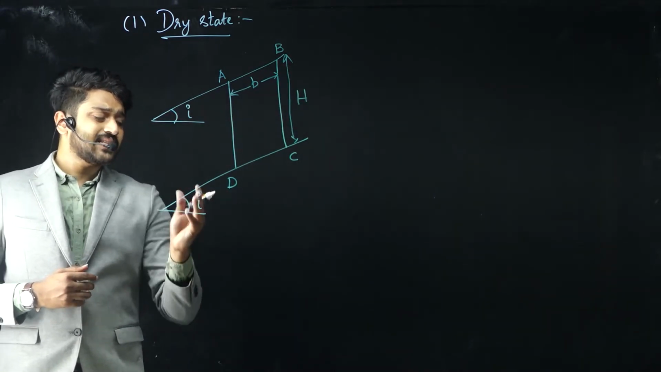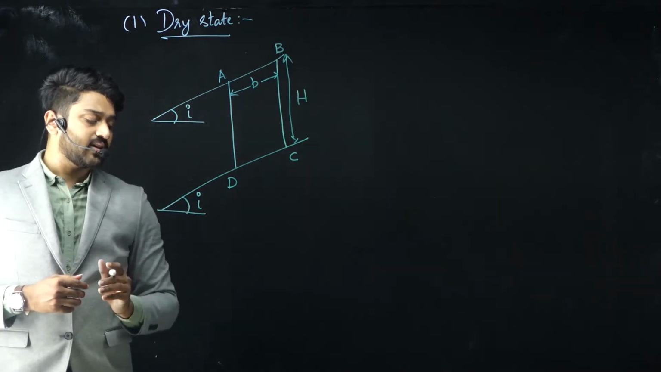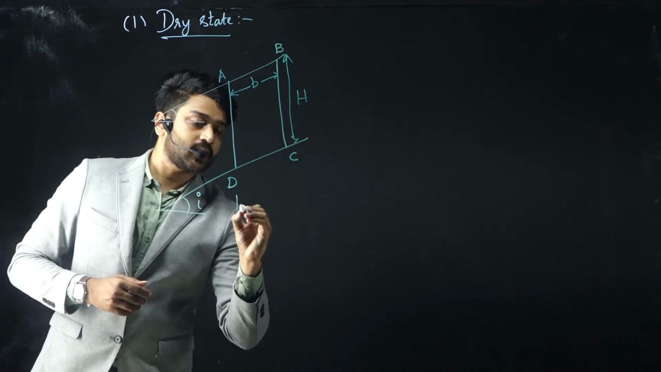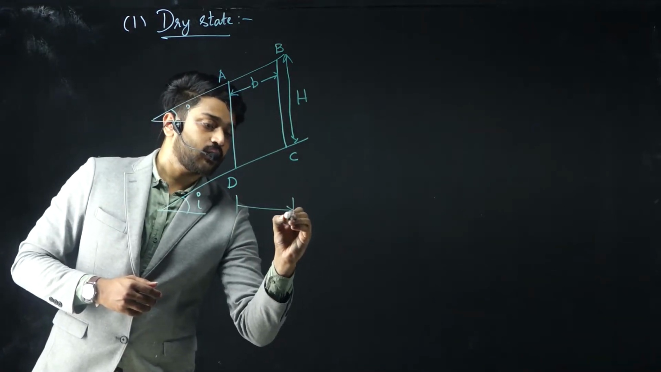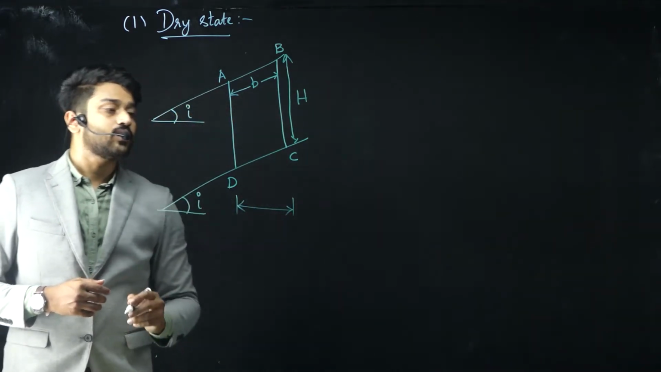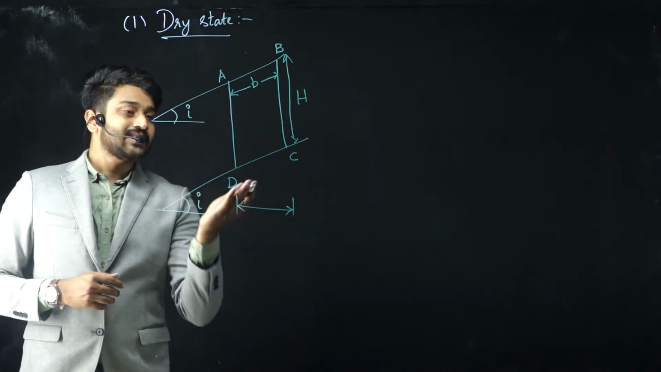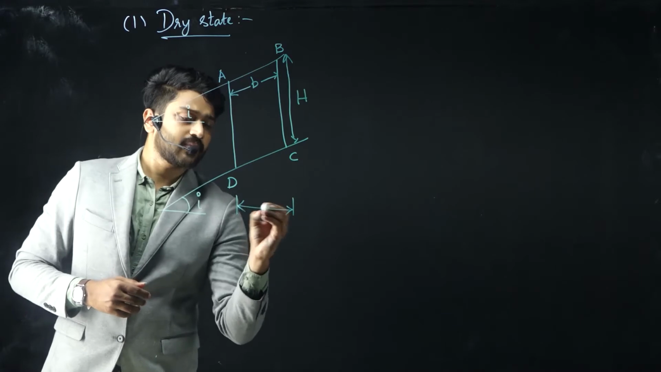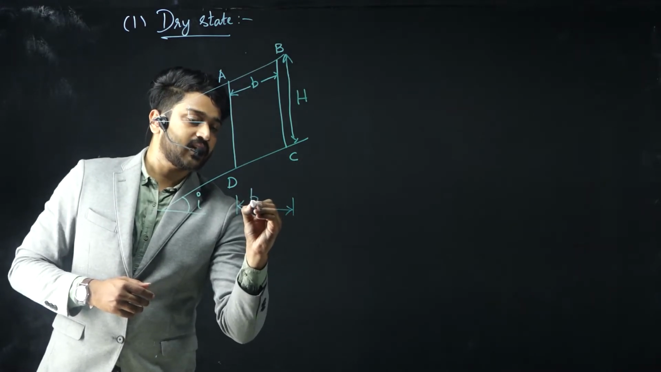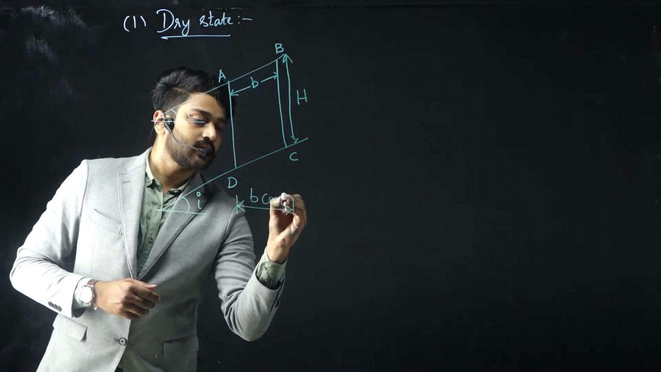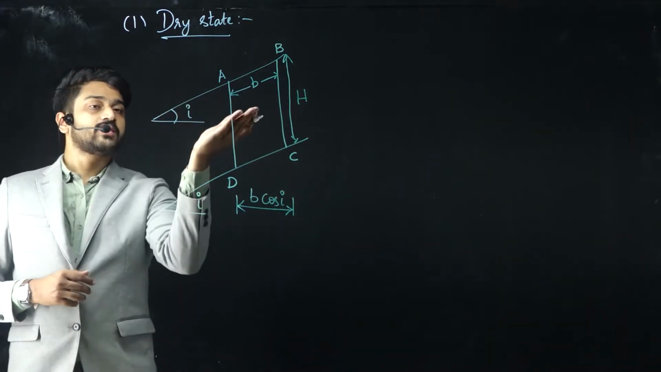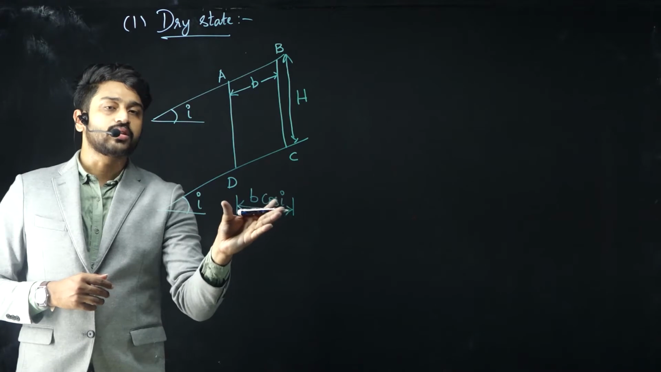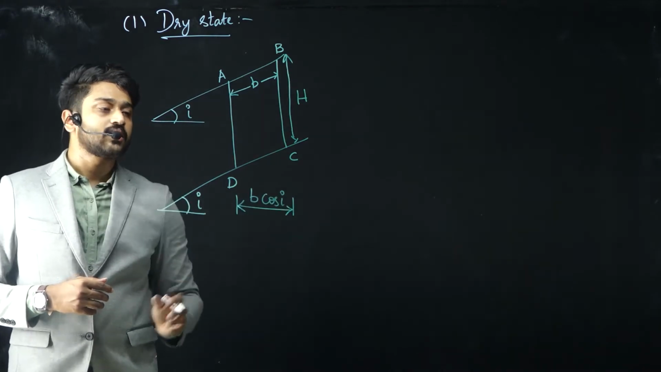Since this is inclined at a particular angle, if I have to find the horizontal distance of this particular wedge, since it is inclined at an angle I, obviously I can resolve this and state that it is B cos I. Since this wedge is inclined at an angle I to the horizontal, if you resolve it, it is nothing but B cos I.